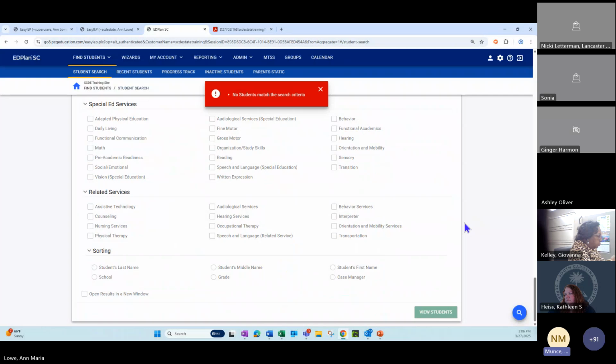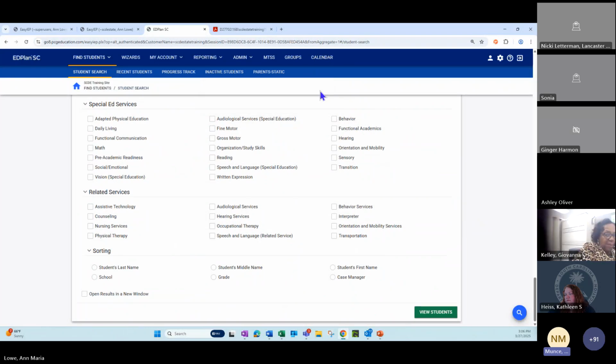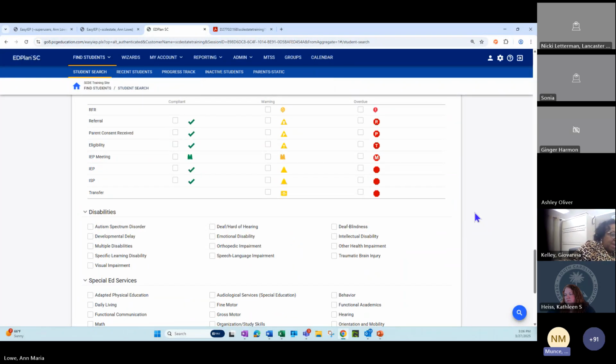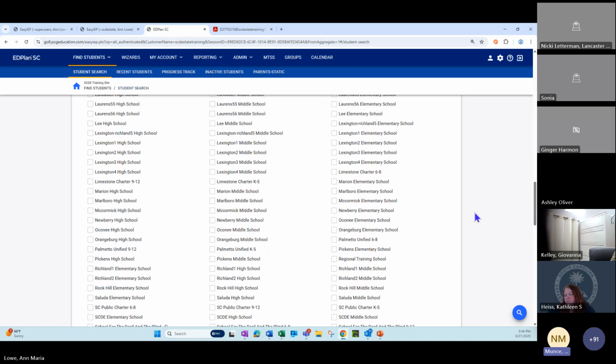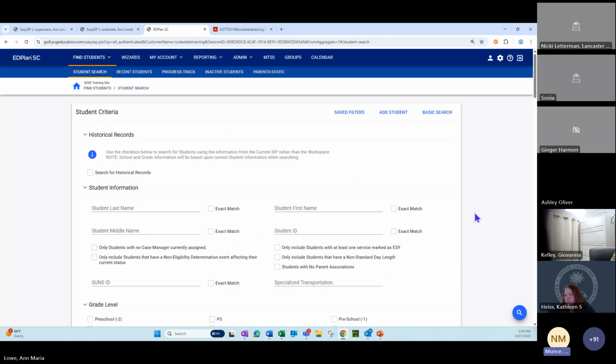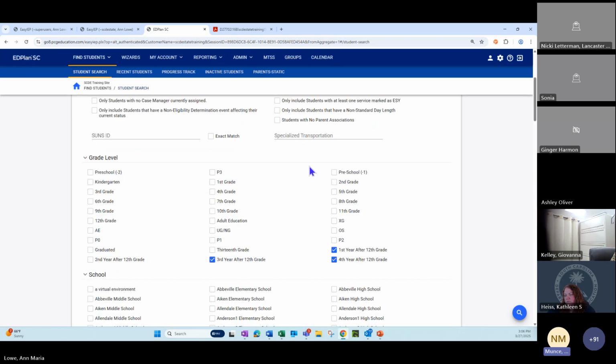So Carolyn highlighted for me that some folks might be having a P3 grade level translate incorrectly from pre-K 3. That's also on the team's radar. So if you're having any grade level questions, please submit them through Zendesk. That'll be the best way we can gather them, and we can help to resolve this because it's connected to what comes out of the data warehouse.